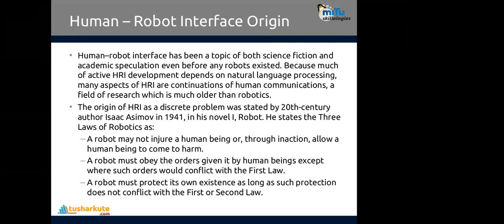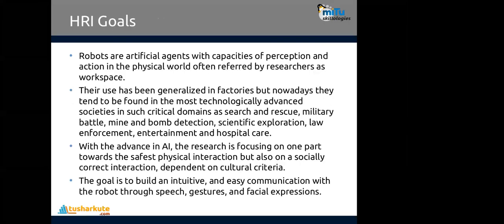Now almost every company in the world, including Google, Microsoft, IBM, is creating its own idea of humanoid robots. With the help of that, it is possible to create machine counterparts of the human body. What are the goals of it? They are artificial agents with capabilities of perception and action in the physical world, as referred to by researchers. Their use has been generalized in factories, but nowadays they are found in most technologically advanced societies also, like for rescue and military operations.